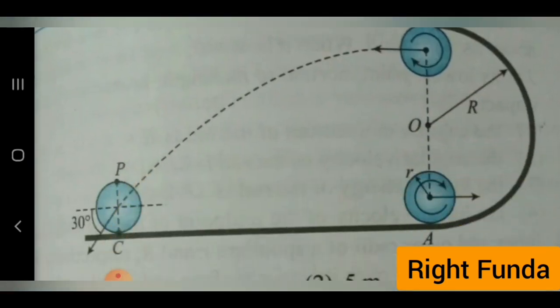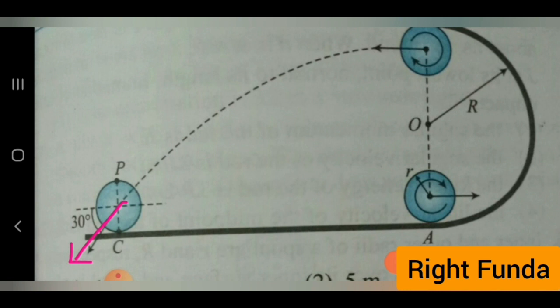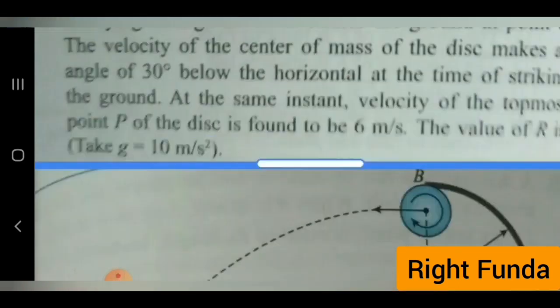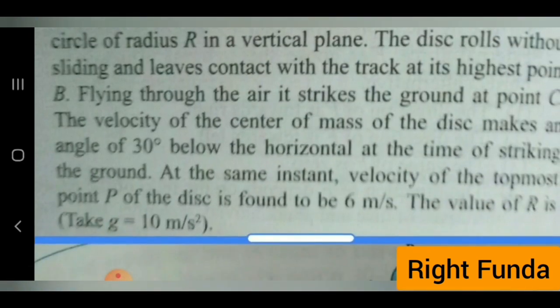What is given in the question is that at the time of striking, this velocity makes an angle of 30 degrees with the horizontal, and the speed of the point P is 6 meter per second. We have to calculate the radius. So here we have to find the value of R, for which it will strike at a 30 degree angle, and the speed of the point P on the disk will be equal to 6 meter per second.